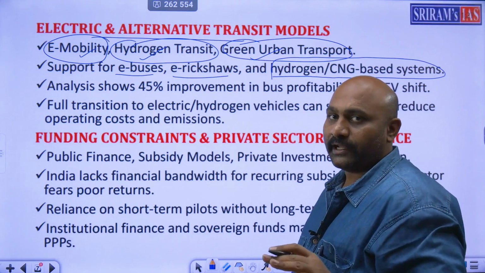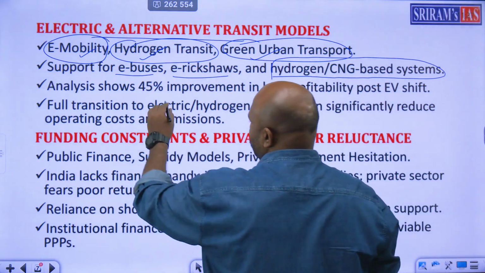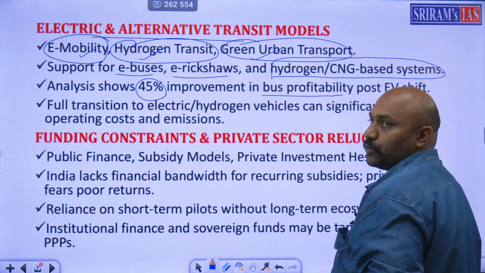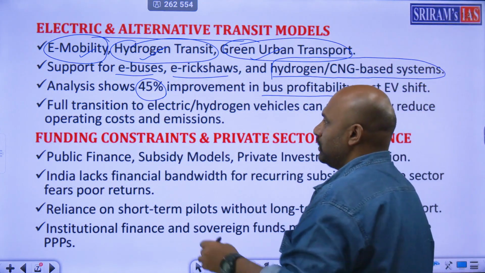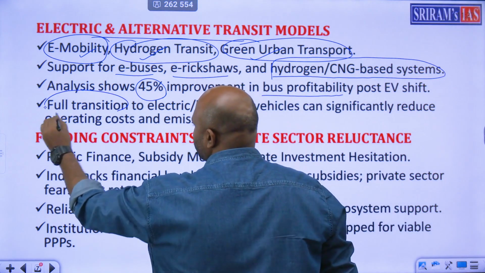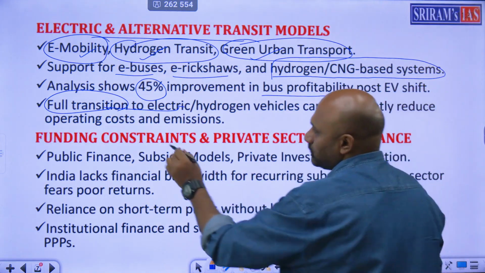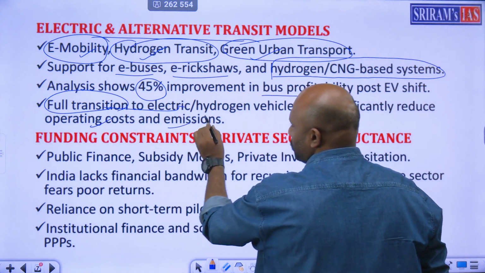Climate is also being taken care of. Now, analysis shows only 45% improvement in bus profitability post electric vehicle shift. Now we have to move towards full transition for electric and hydrogen vehicles that can reduce operational costs and emissions.